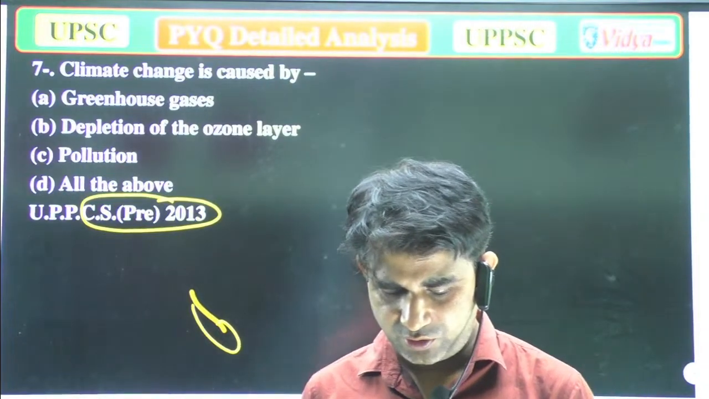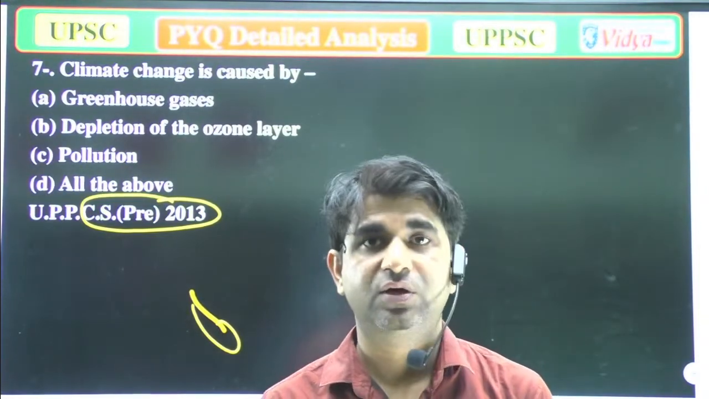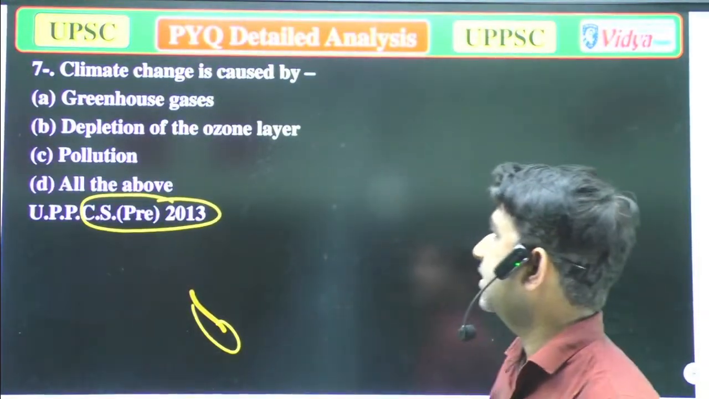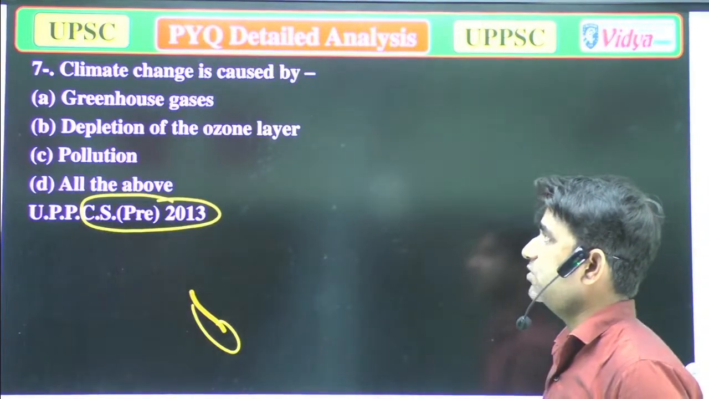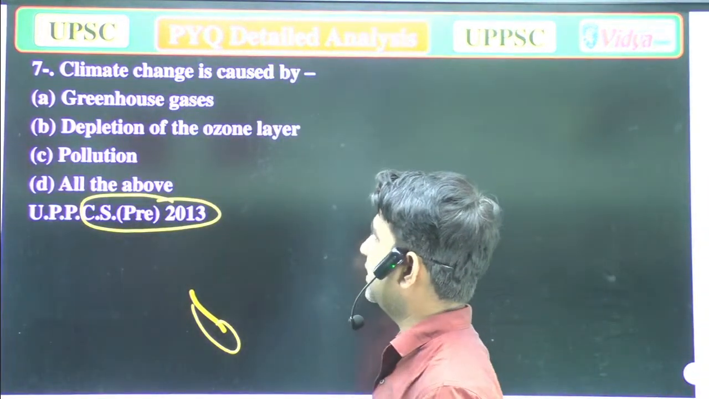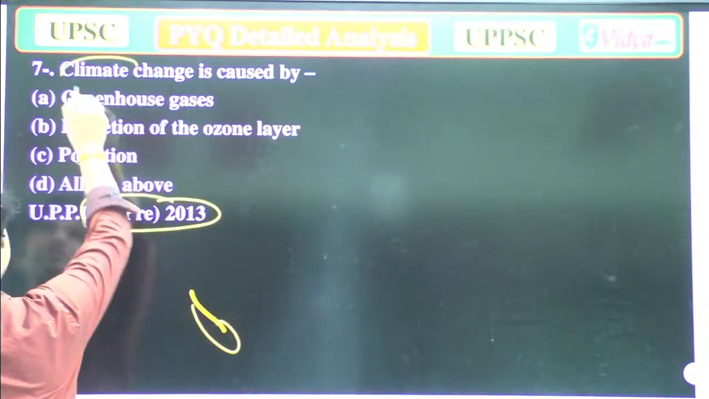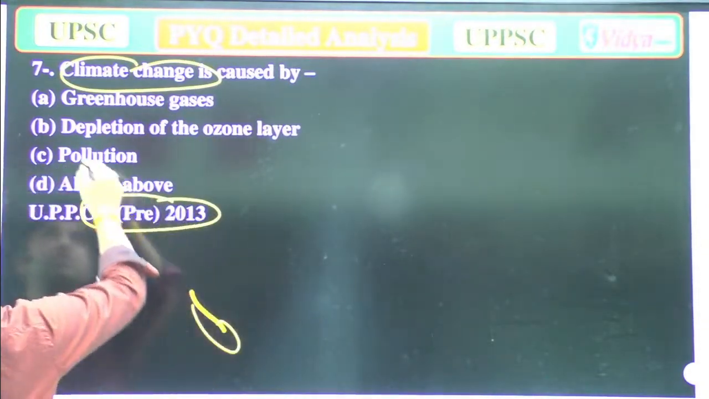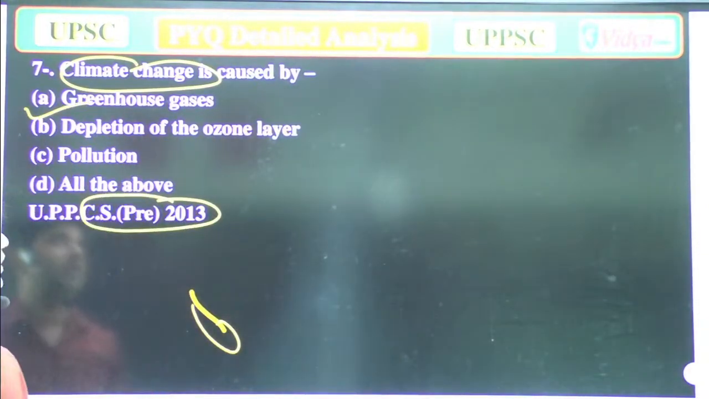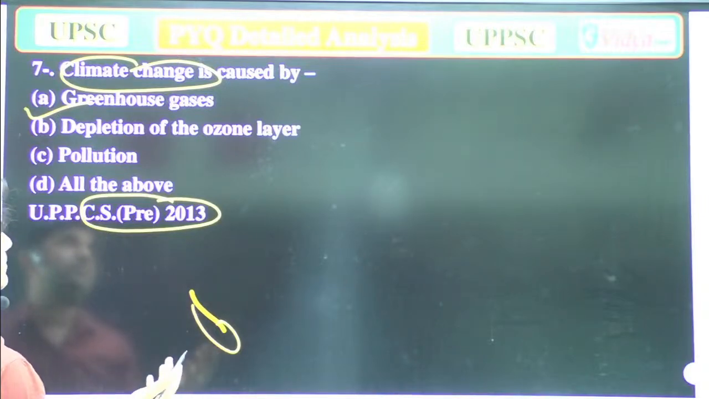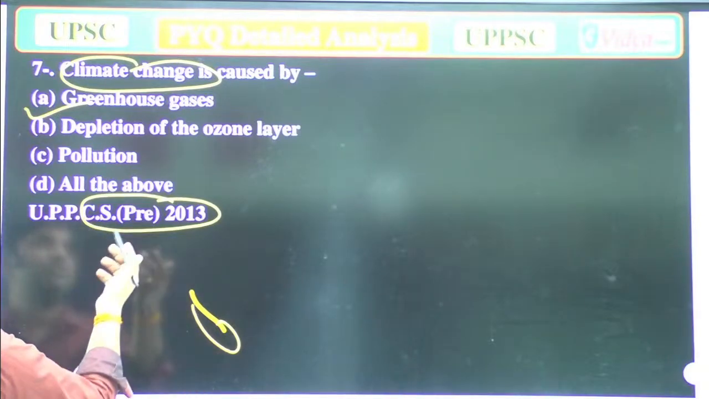Well, I don't know why you are not interested in these questions, so I think I have to answer them. Climate change is caused by A, greenhouse gas, B, depletion of ozone layer, C, pollution, and D, all of them. Climate change is caused by greenhouse gases.